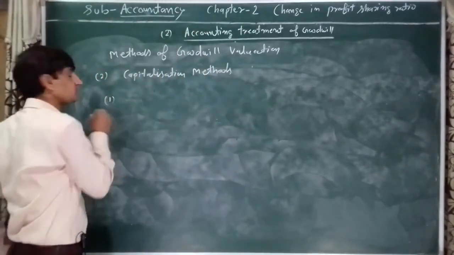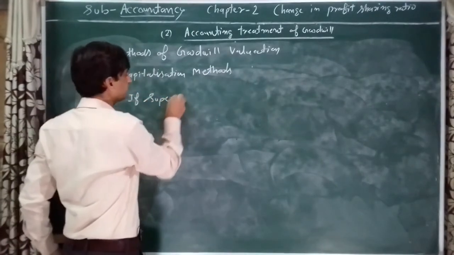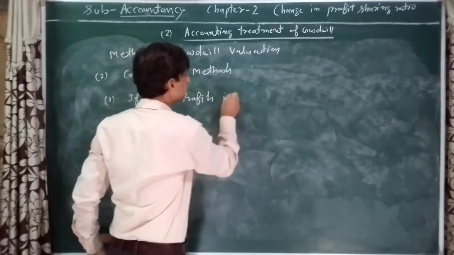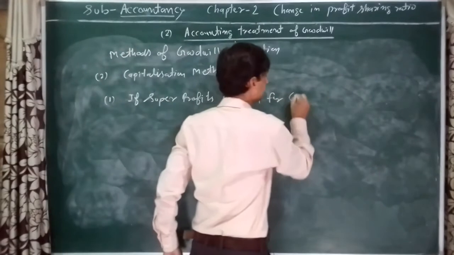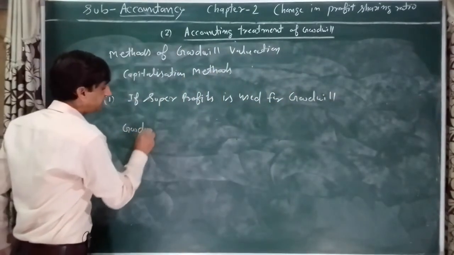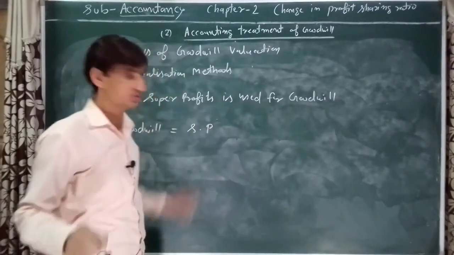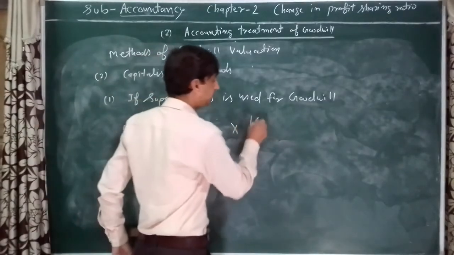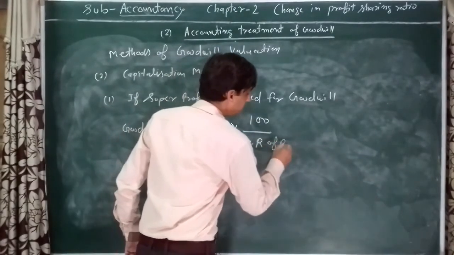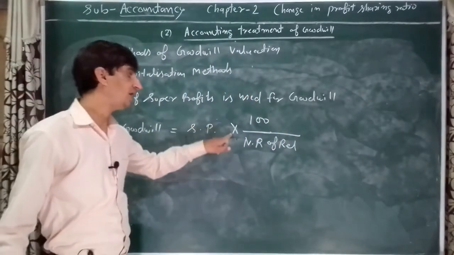The first: if super profit is used for goodwill, in such situation the formula for goodwill is equal to super profit into 100 upon normal rate of return.